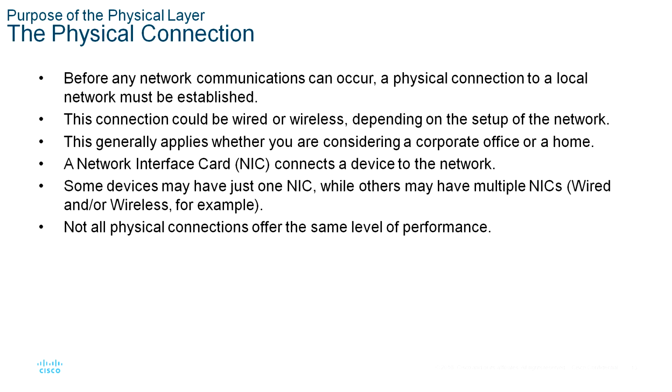For example, in many corporate offices, employees have desktop or laptop computers that are physically connected via cable to a shared switch. This type of setup is a wired network. Data is transmitted through a physical cable.